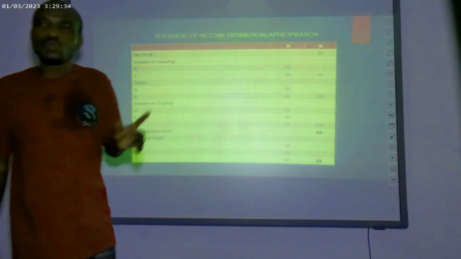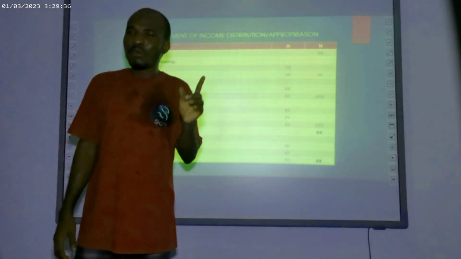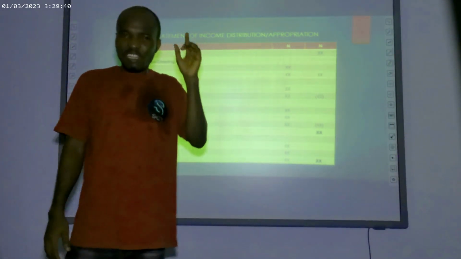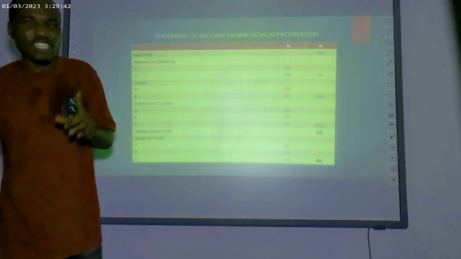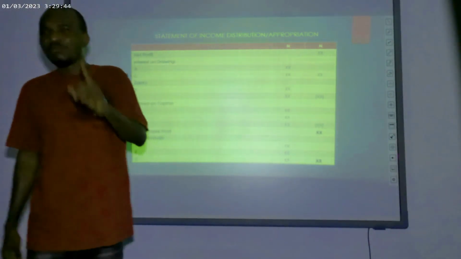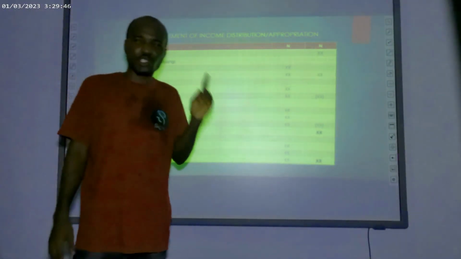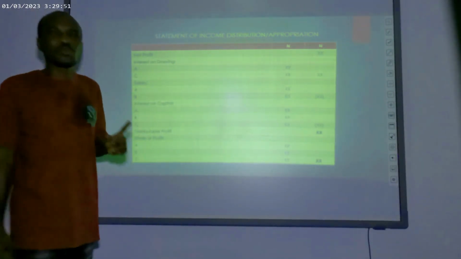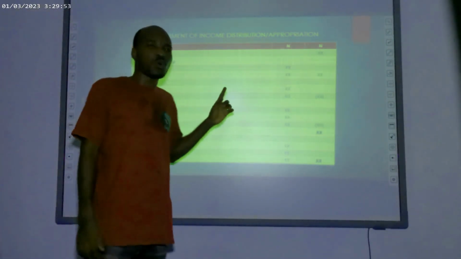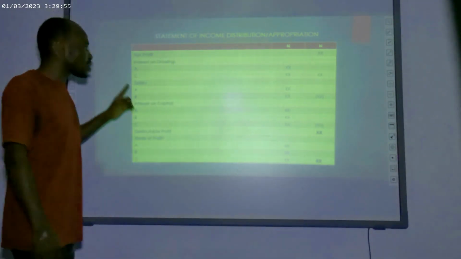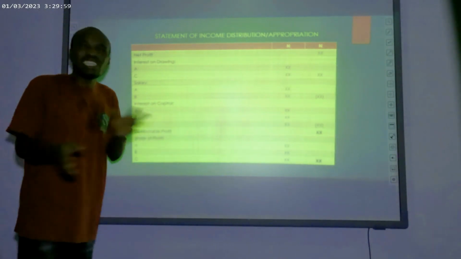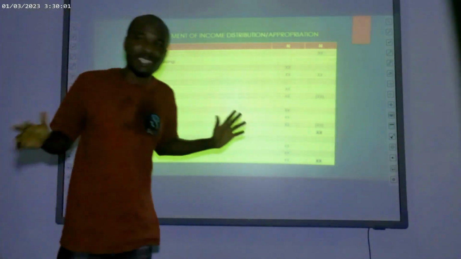Salary that will go to the current account will include salary that has not been paid. That means salary in the additional information of your question will enter into the appropriation account, and it will also enter into the current account. That means the entry for salary in the appropriation account is irrespective of whether it has been paid or it has not been paid.